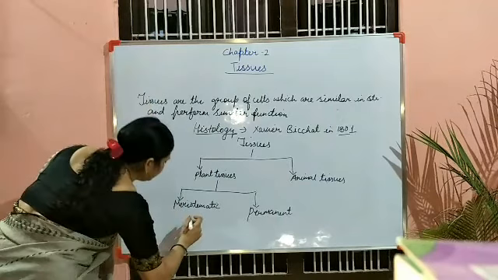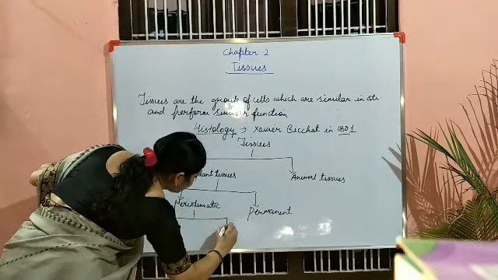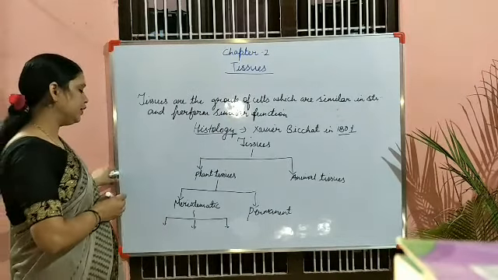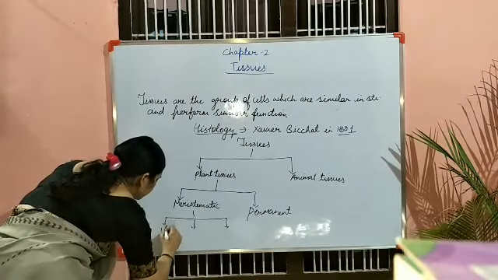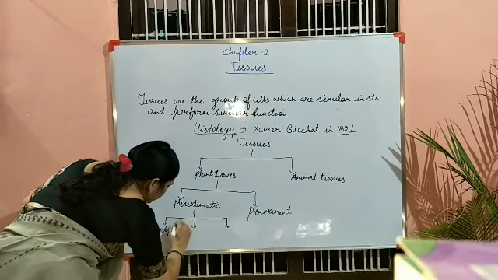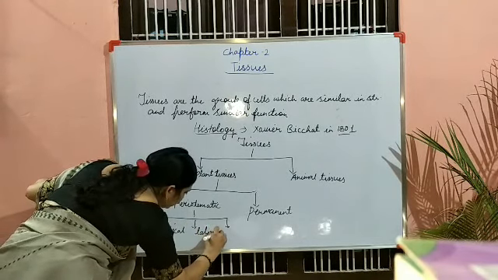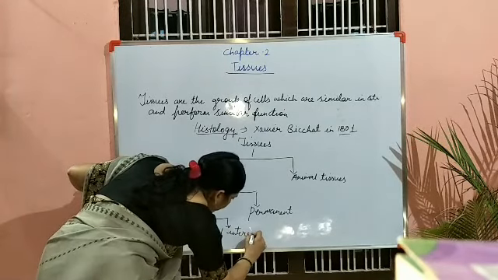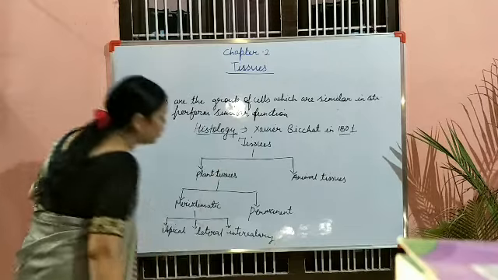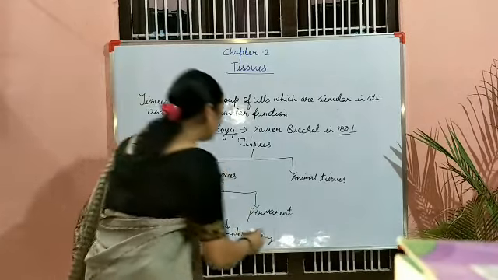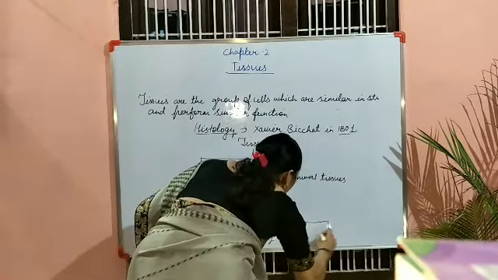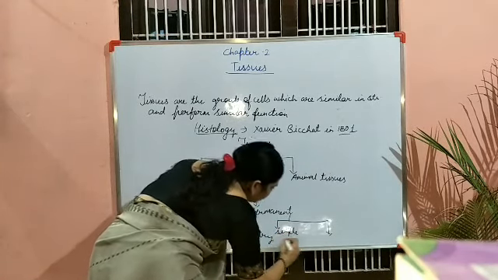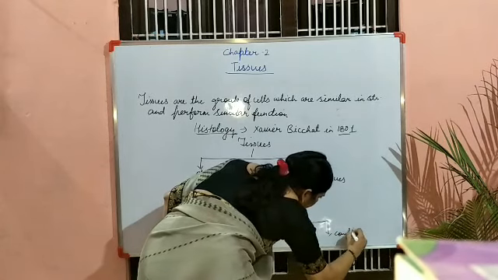Now meristematic tissue, on the basis of position in the plant body, is divided into three, that is apical, lateral and intercalary. And if we talk about the permanent tissues, these are divided into two, that is simple permanent tissues and complex permanent tissues.